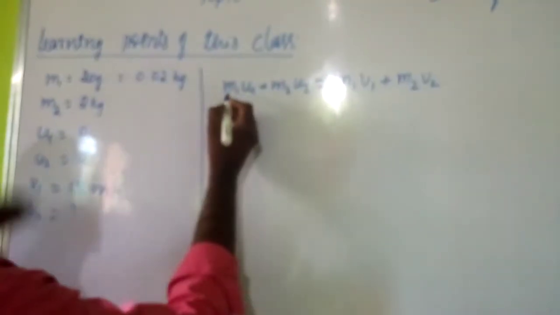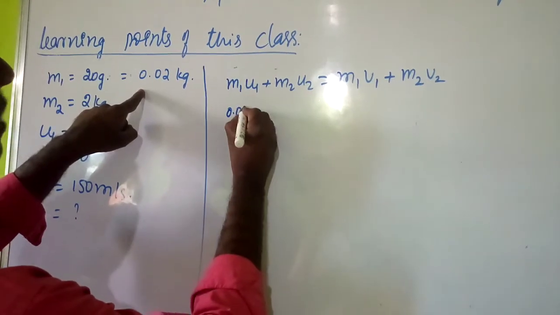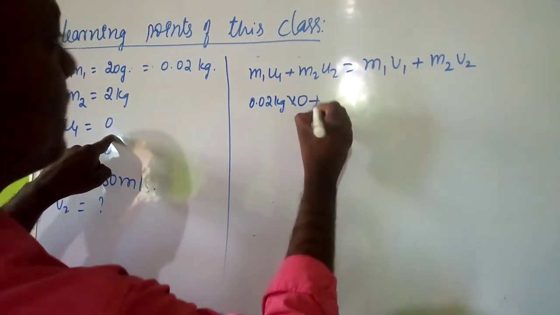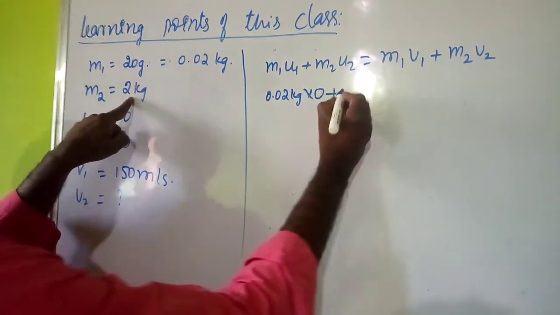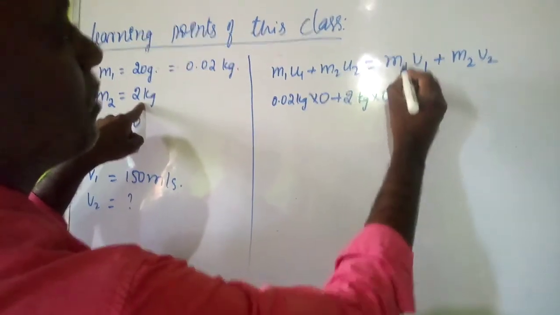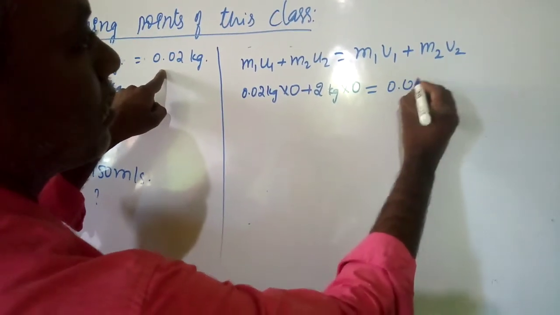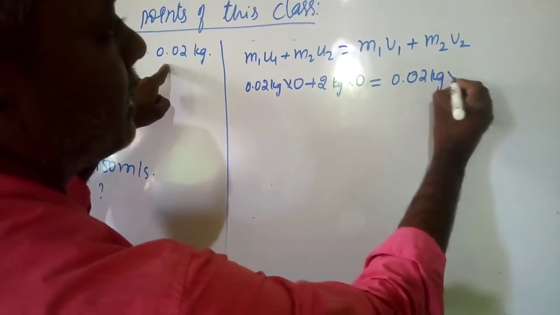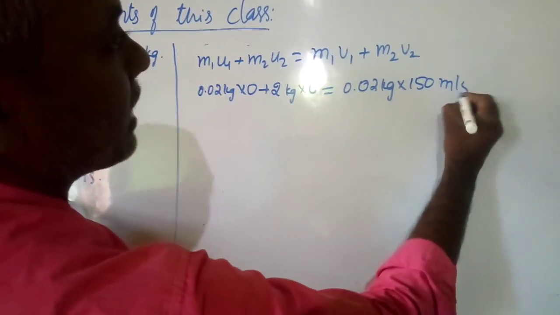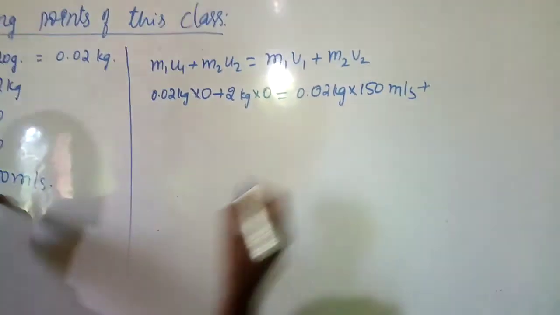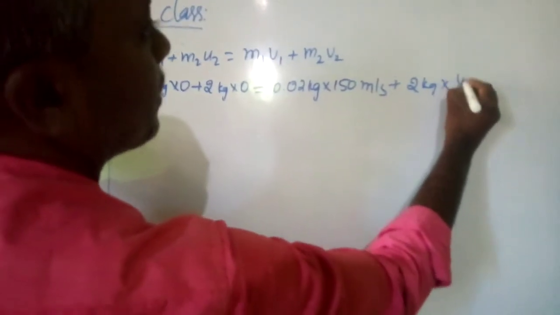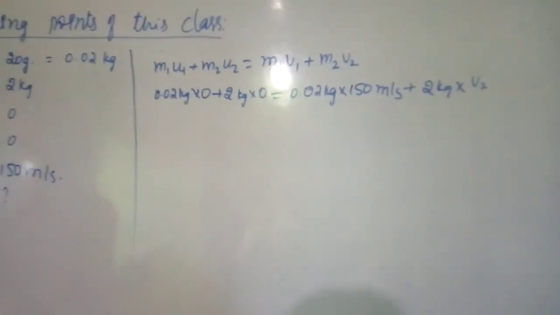So here M1 is 0.02 kg into U1, that is 0, plus M2, that is 2 kg, into U2, that is 0, is equal to M1, 0.02 kg, into V1, that is 150 meter per second, plus M2, that is 2 kg, into V2. We want to find out the final velocity of the pistol, that is the recoil of the pistol.